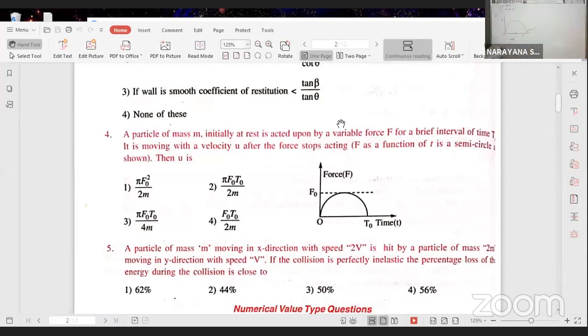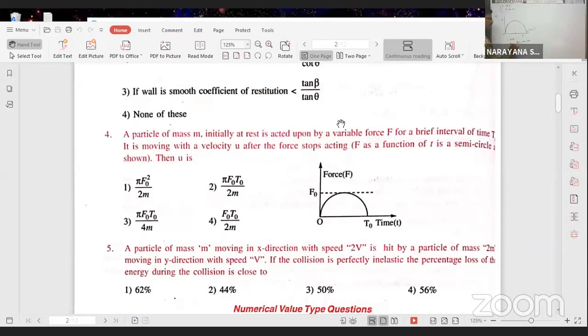That is the case. That means here you see, as the force varies with time according to the semicircular fashion, the area under the semicircle we can calculate now. Area under ft graph gives impulse. That is equal to change in momentum mv minus mu. Okay.